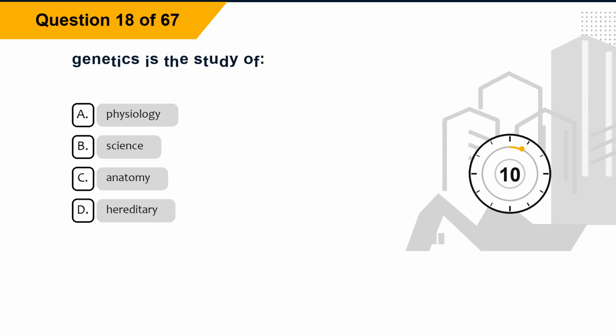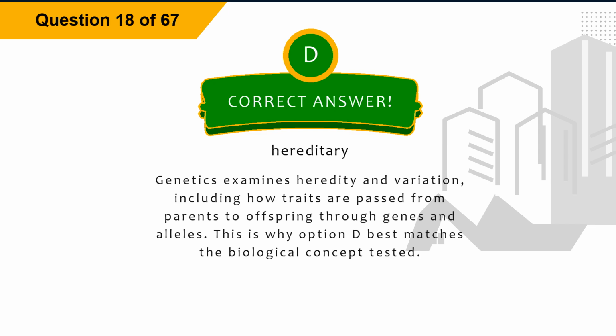Question 18. Genetics is the study of: Option A, physiology. Option B, science. Option C, anatomy. Option D, heredity. The correct answer is option D, heredity. Explanation: genetics examines heredity and variation, including how traits are passed from parents to offspring through genes and alleles. This is why option D best matches the biological concept tested.